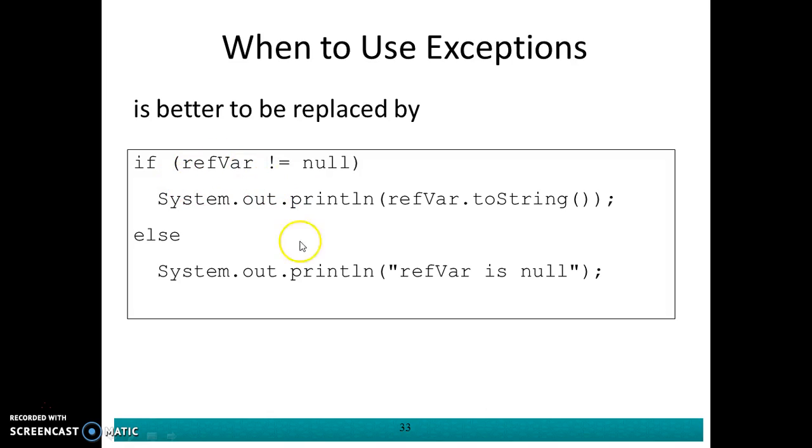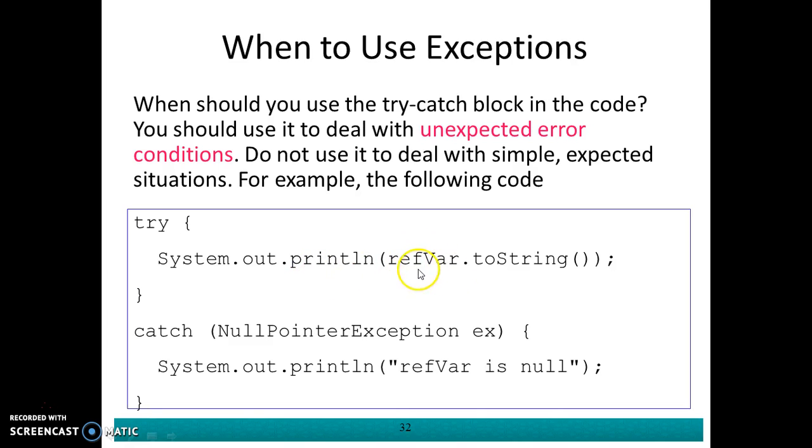As long as ref1 is not null, because when it is null, you cannot call this toString method, for instance. You cannot print out the object, that's all. But this situation is expected, because this error will definitely occur whenever your ref1, for instance, is null or no object is being created. So in this case, we can avoid using the try catch block for this situation.